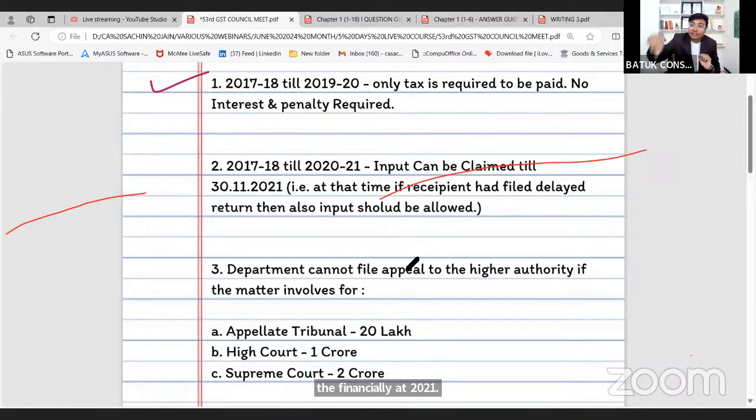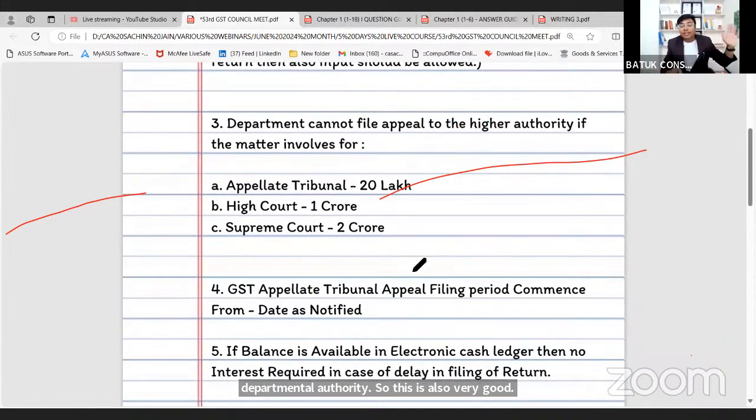which you have taken till 30th 11 2021, तो ये माना जाएगा कि वो सेक्शन 16(4) की टाइमलाइन के अंदर क्लेम की गई है। That means departmental authority उसे वहां पर रेस्ट्रिक्ट नहीं कर पाएगी। So this is also very good initiative. Now if departmental authority has passed any order and against that particular order, if the taxpayer is